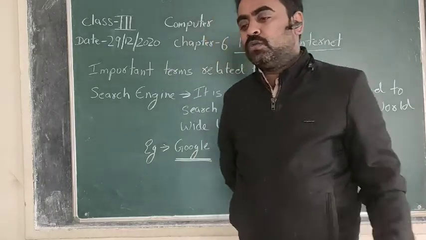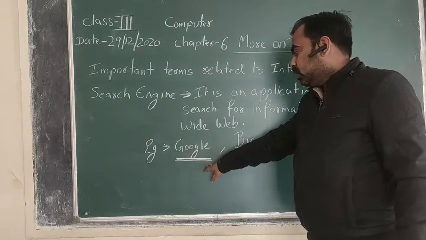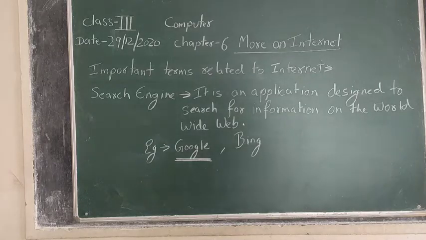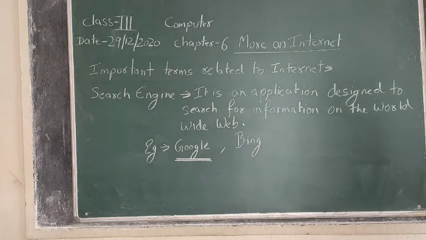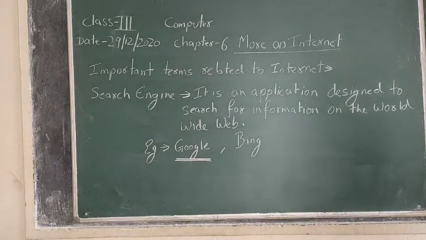That is why it is one of the most widely used search engines. Clear? And Bing is the search engine provided by the Microsoft Corporation.